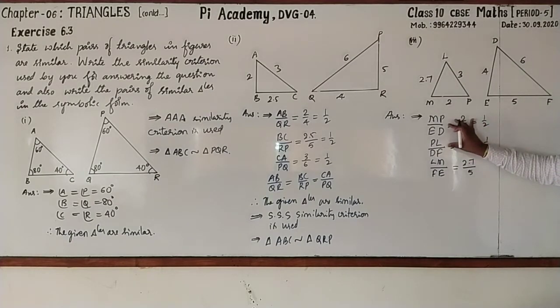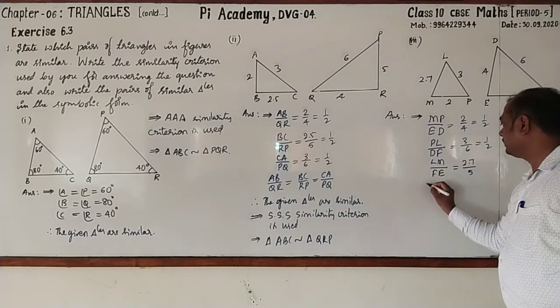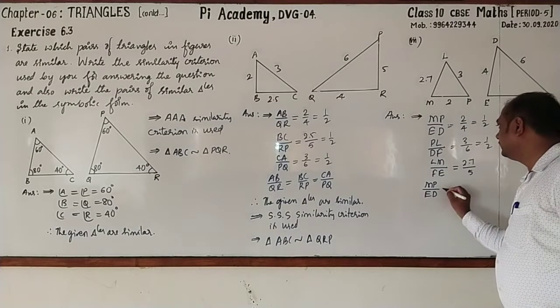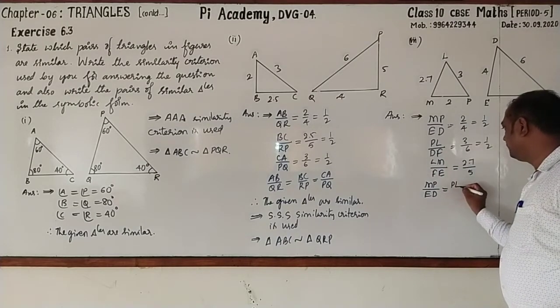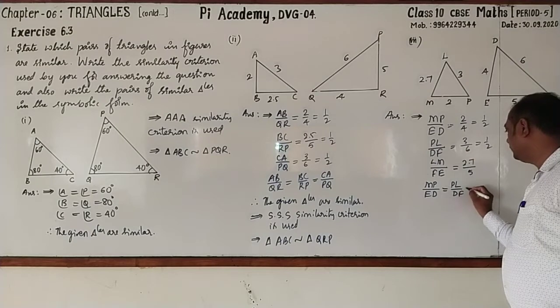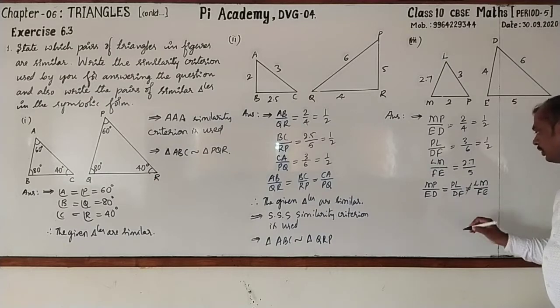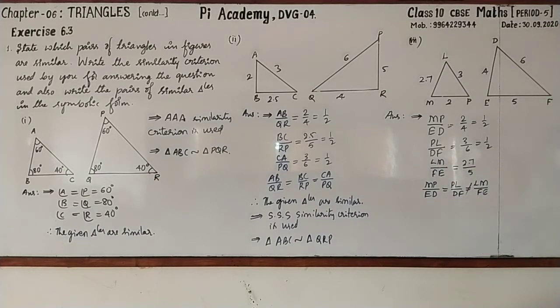No. First two are equal but not equal to the third one. Right? MP by ED is equal to PL by DF is equal to LM by FE. Can we write so? No. First two are equal but not the last two.